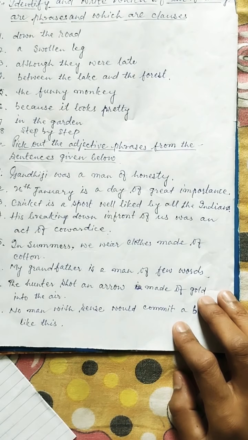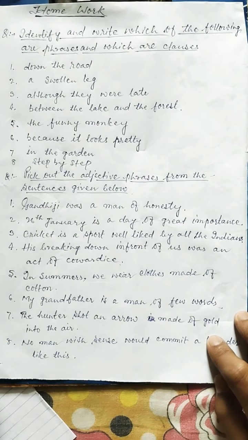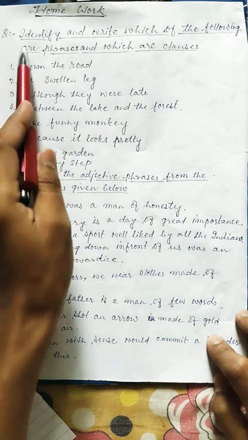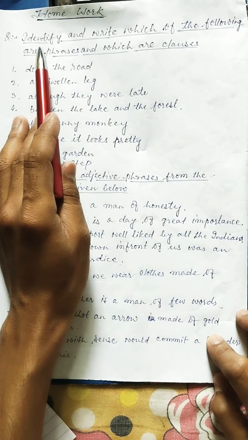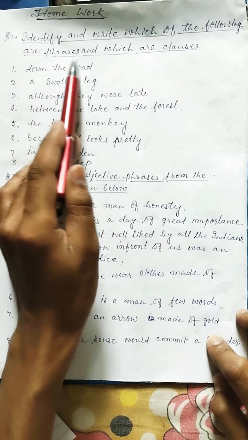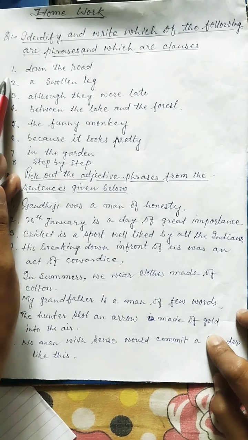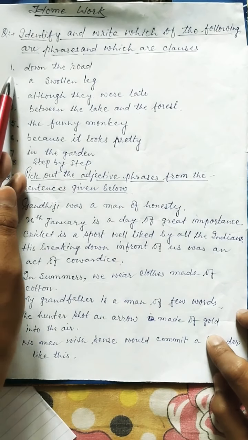Now come to the exercise homework. This is some work for you at your home. In the first question, you have to identify and write which of the following are phrases and which are clauses.